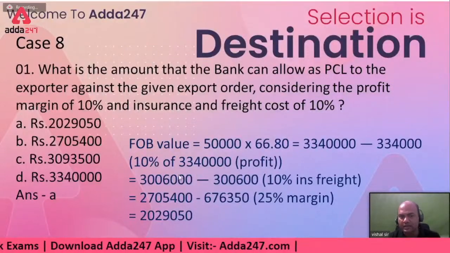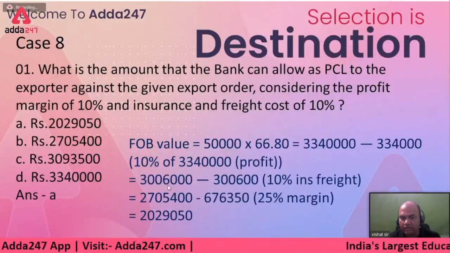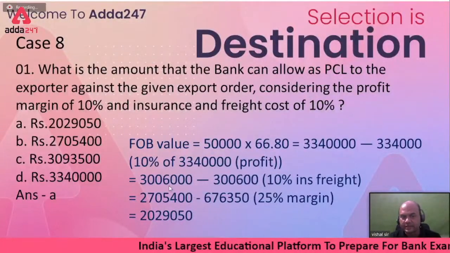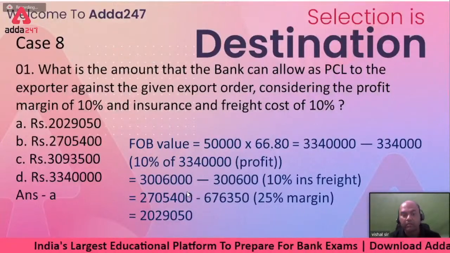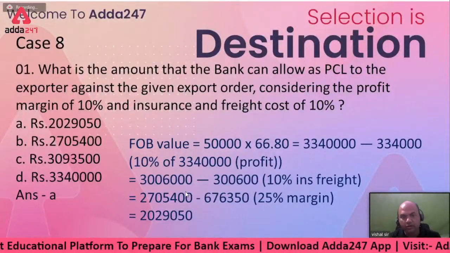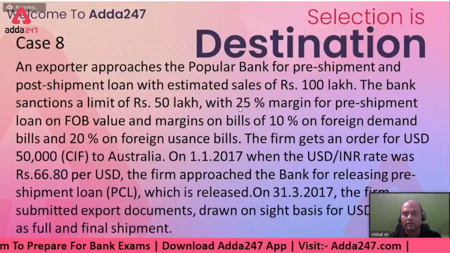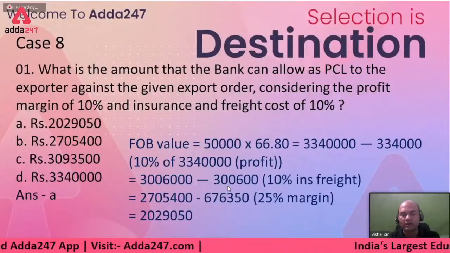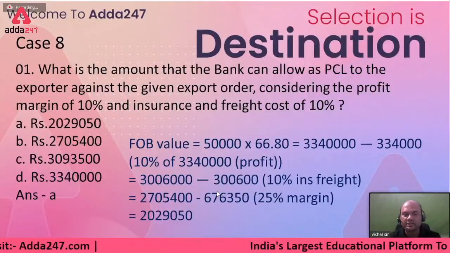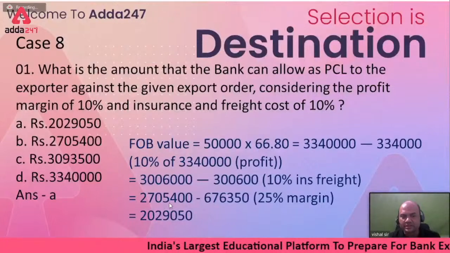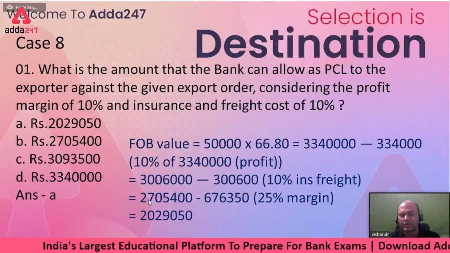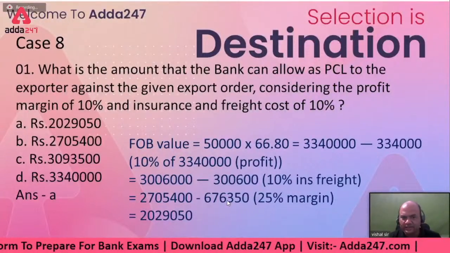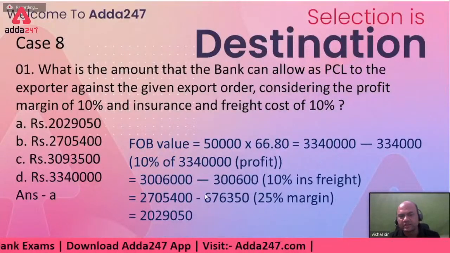So if I subtract this, what do I get? FOB value. Now I've got this FOB value, 270,5400. This is my FOB value. Got it? But can I sanction this FOB value in full? No. What is given in the bank sanction letter? 25% margin. So take 25% margin on this. 25% of this comes out to be roughly 6,76,350. This much is the margin.